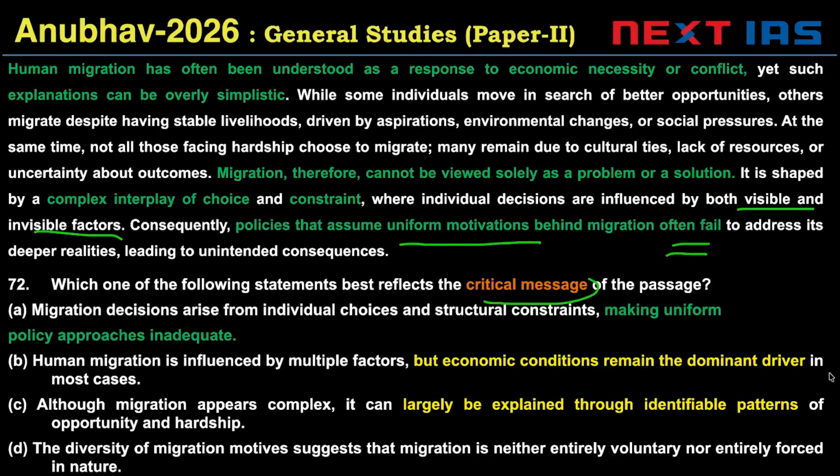So what is the main message? Message should be that migration is not one thing, it's a complex concept. Many reasons can exist, and policies should not be uniform. So, B says economic conditions remain the dominant driver. No such message in the passage. Message, critical message would be main point. Critical here means not criticism, but important.